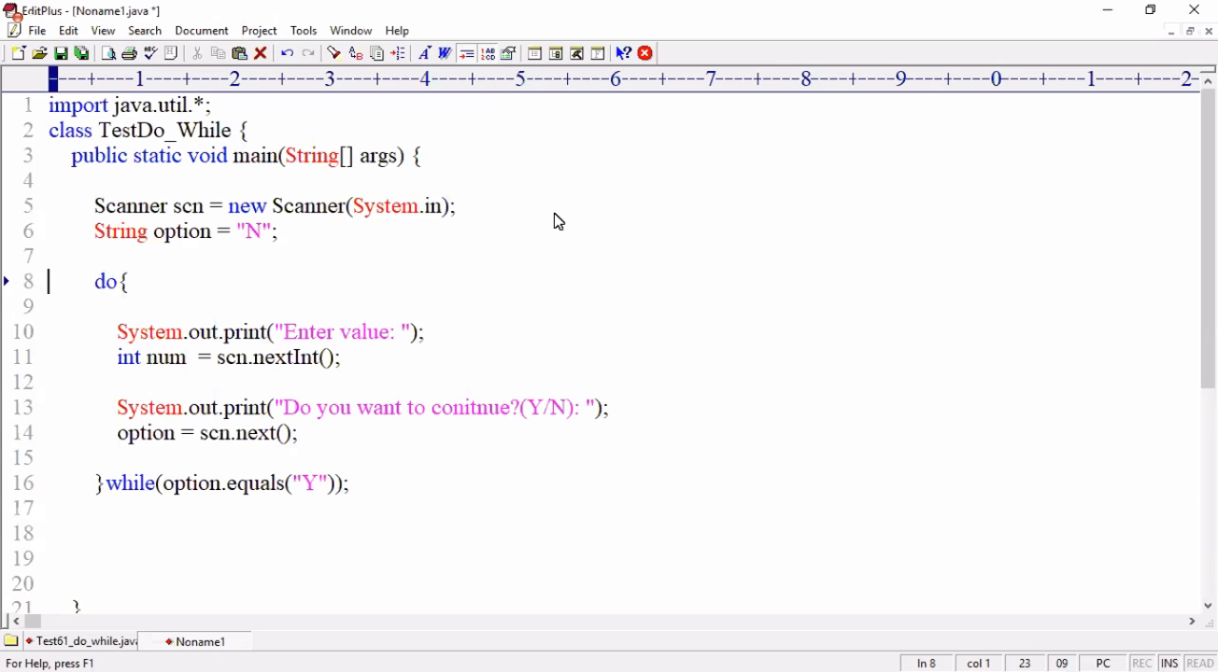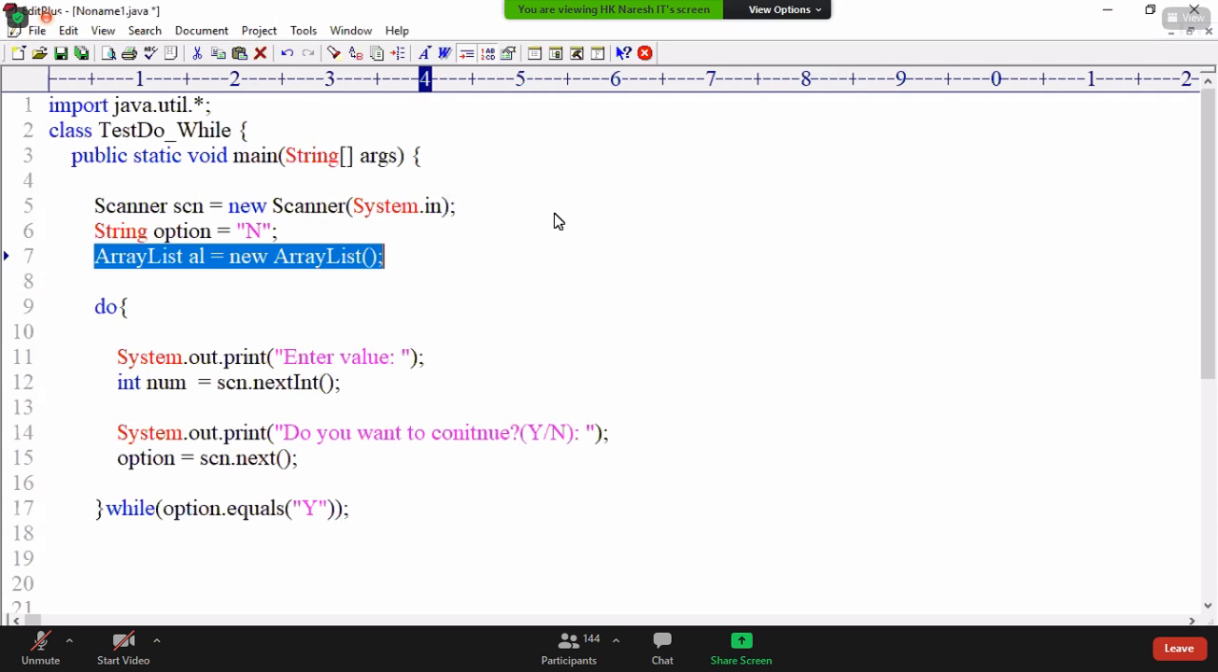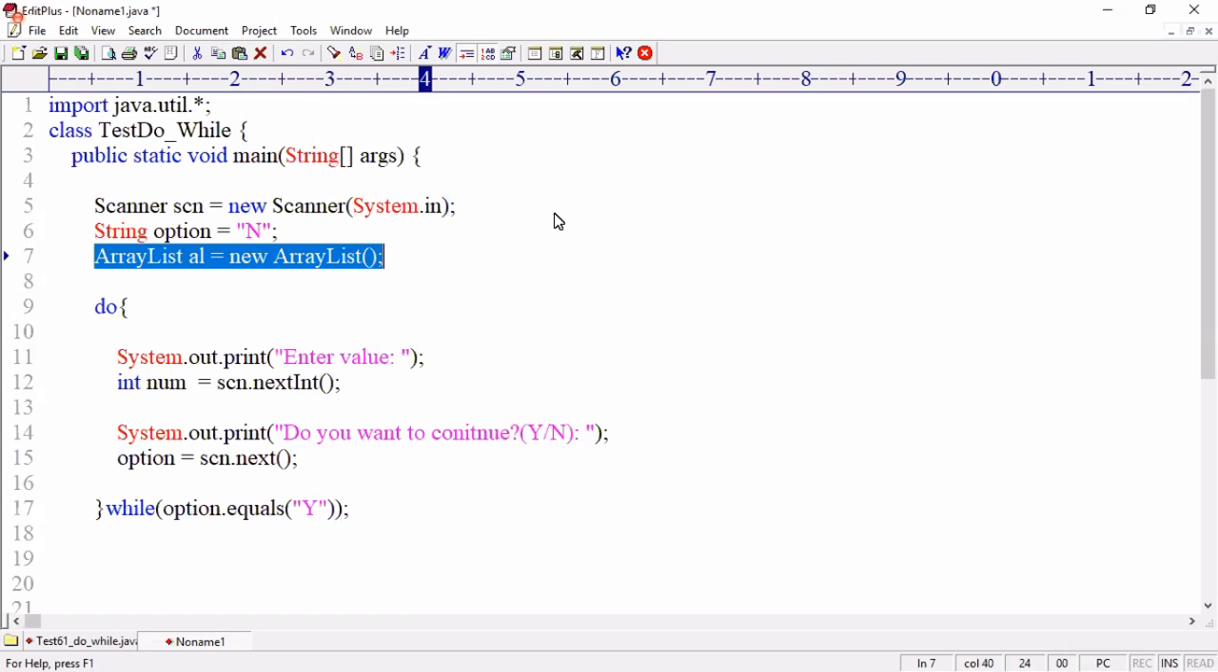How many values the user is going to enter, I don't know, right? So then you must use a collection called ArrayList. ArrayList al equal to new ArrayList. What is the difference between an array and an ArrayList? ArrayList is also internally an array only. The difference between array and ArrayList: in an array, we have to know the size. If you don't know the size, I cannot create it.